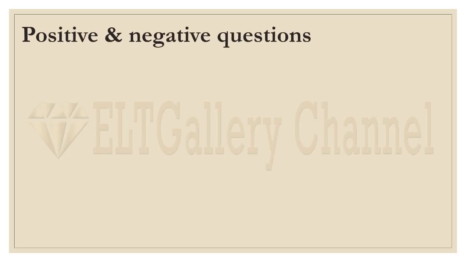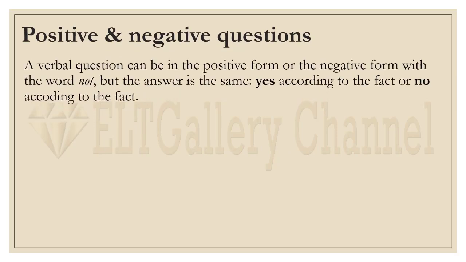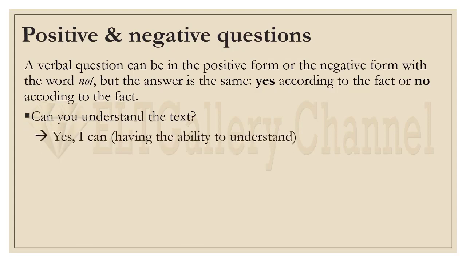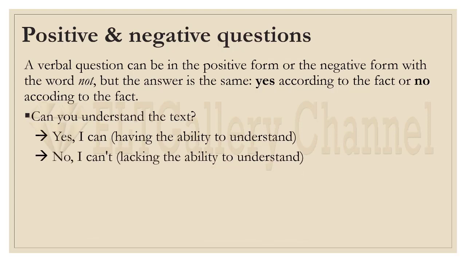Now, let's continue with the positive and negative questions. A verbal question can be in the positive form, meaning it doesn't have "not," or a negative form with a "not." But the answer is just the same, yes or no according to the fact. So for example, we can say, "Can you understand the text?" And the answer is, "Yes, I can," meaning that I have the ability to understand the text. Or if you don't understand, then we can say, "No, I can't," meaning that I lack the ability to understand the text.